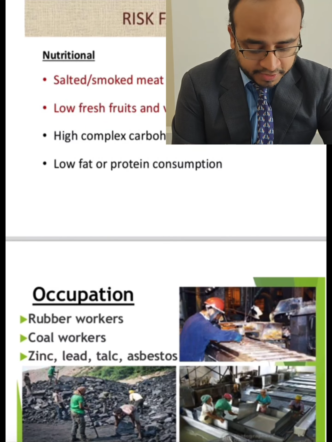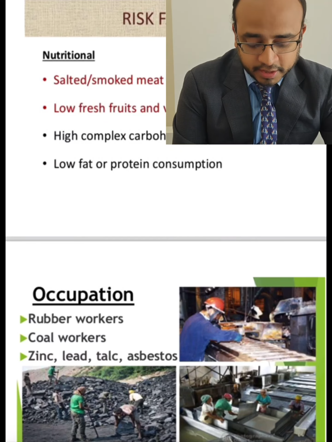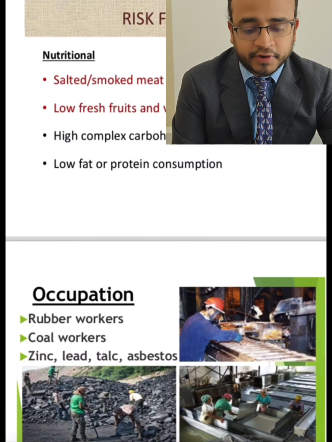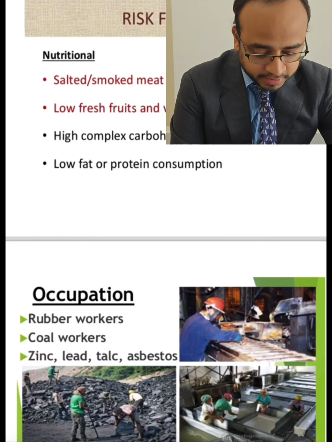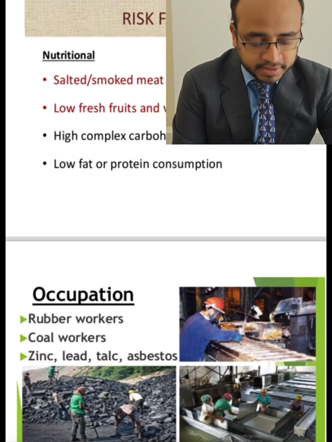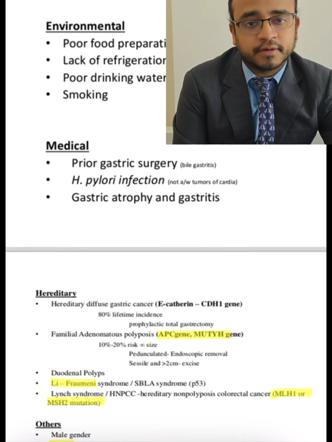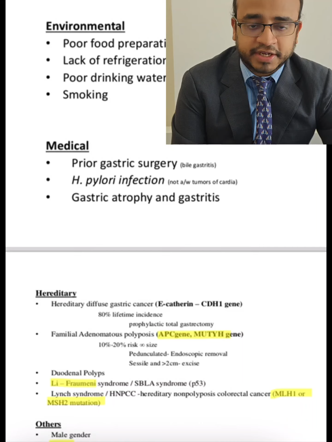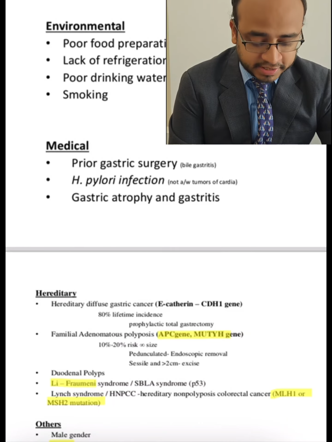Environmental factors include poor food preparation, that is using smoked or salted food, the lack of refrigeration, poor drinking water, and smoking. Smoking is an important factor. Among medical factors, previous gastric surgery, such as partial or subtotal gastrectomy, is a risk factor due to bile gastritis because of bile reflux. Then we have Helicobacter pylori infection, which is a very common cause of gastric ulcer, and has also been implicated in gastric cancer. Gastric atrophy and gastritis are also associated with gastric cancer.